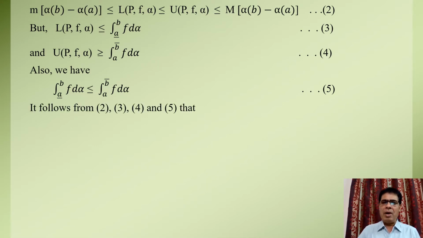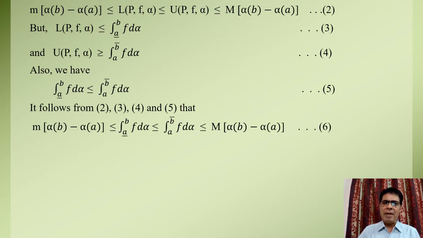Then we have from equations second, third, fourth and fifth, small m into alpha of b minus alpha of a is less than or equal to the lower Riemann Stieltjes integral of function f over the interval AB, and it is obviously less than or equal to the upper Riemann Stieltjes integral of function f over the interval AB, and which is less than or equal to capital M into alpha of b minus alpha of a. Let us denote this by equation 6.